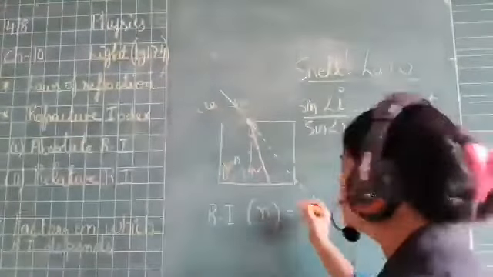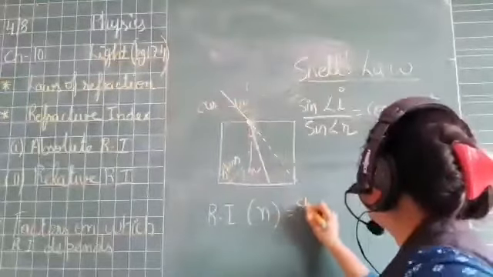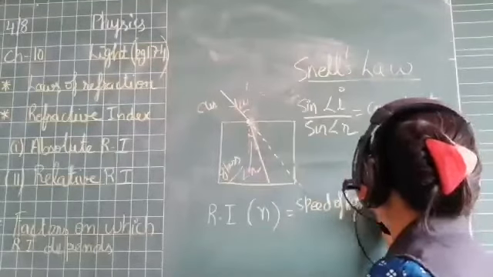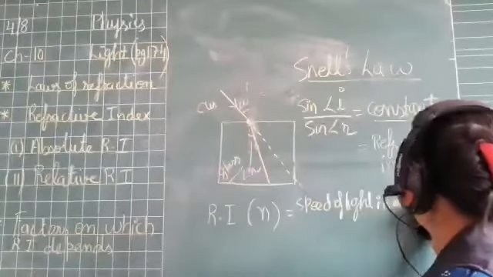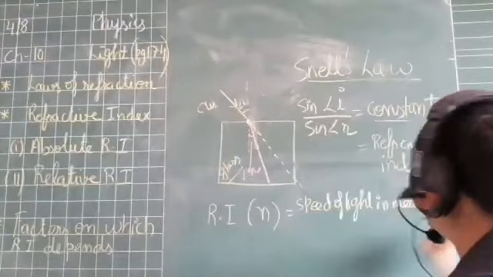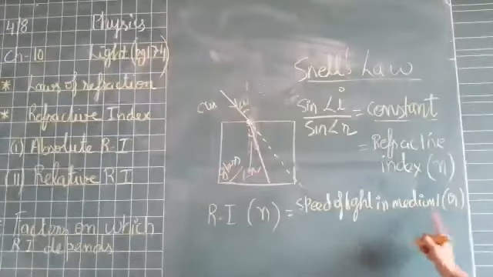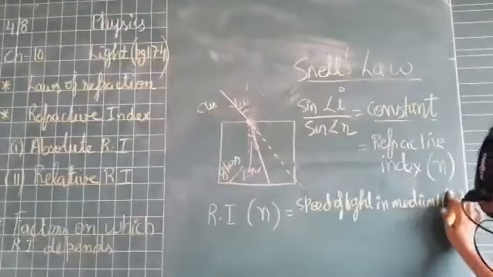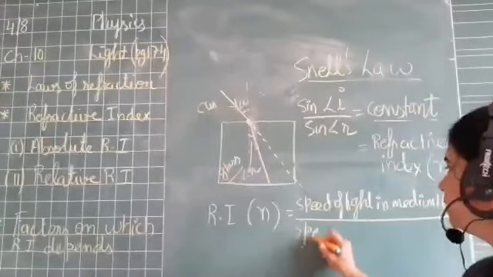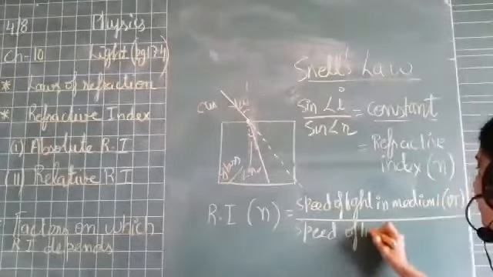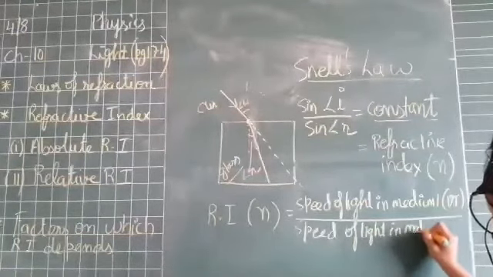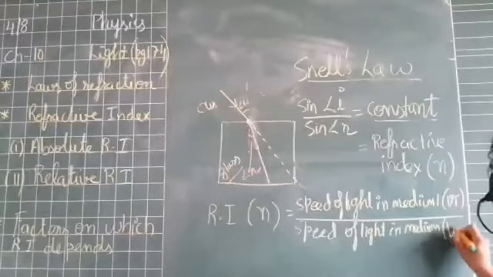So I can write it like this: speed of light in medium 1, suppose हमने V1 बोला, ठीक है बेटा? Speed of light in medium 1, V1, upon speed of light in medium 2. इसको हम बोल देंगे V2, ठीक है?